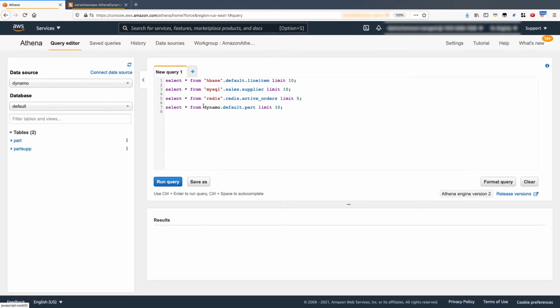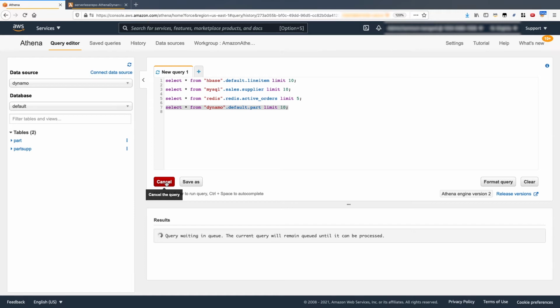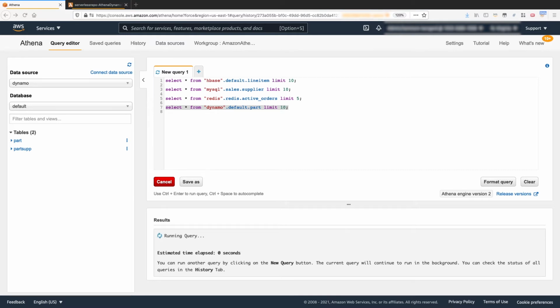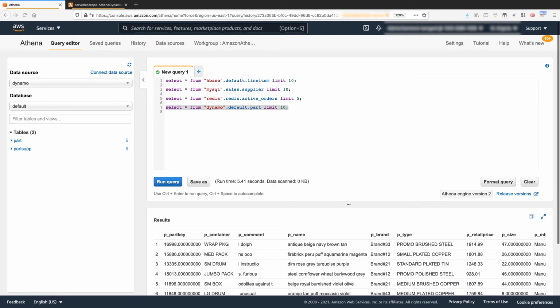So let's now run a query against this particular DynamoDB table. I'm just going to add some quotes to this query and hit run. And in the background, again, Athena is calling our newly deployed Lambda connector and makes a call to our DynamoDB table.